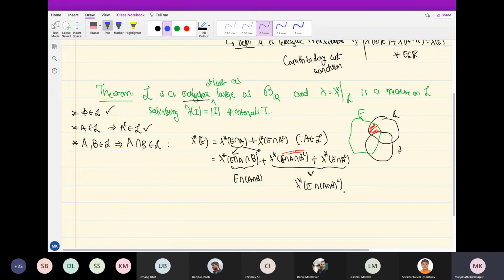Then there is the blue part, E intersection A complement, the part of E which is outside of A. What is the union of these two things? That is exactly E intersected with the complement of A intersection B.